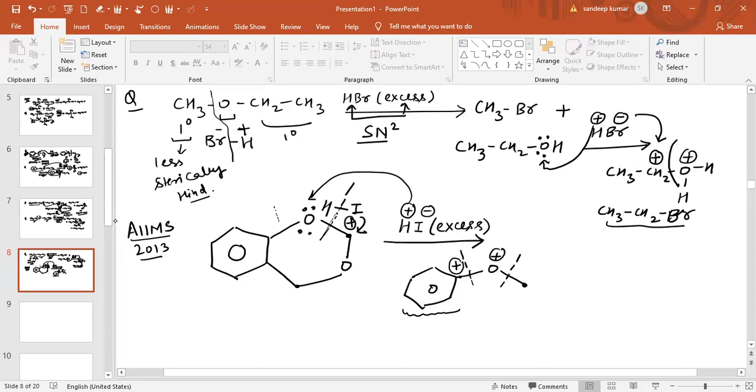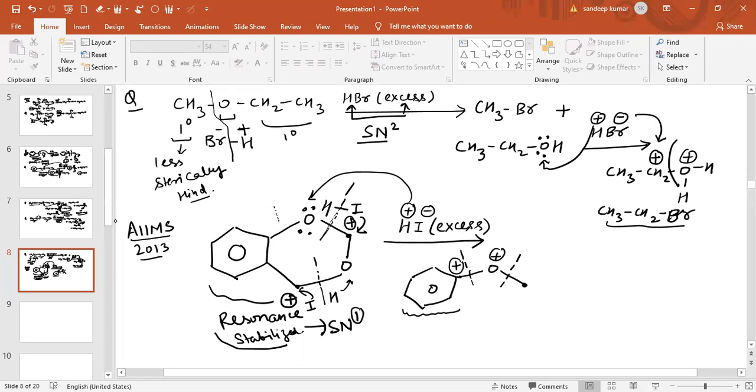In the same way you can see this bond will break because this carbocation is more stable, because it is resonance stabilized with benzene. So the below carbocation is resonance stabilized. In this way the bond will break so that I will come with the more stable carbocation and H will come with this oxygen. Because of resonance stabilization, the below reaction will follow the SN1 mechanism, while the above reaction will follow SN2.